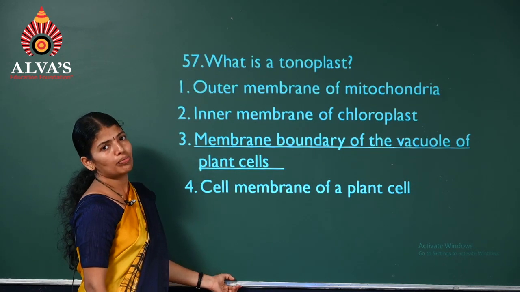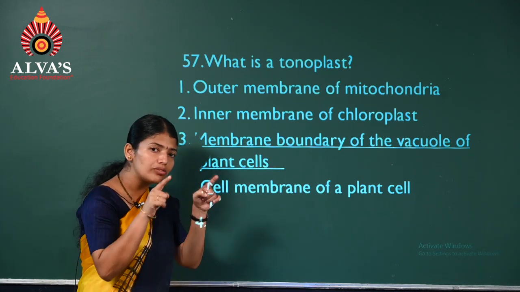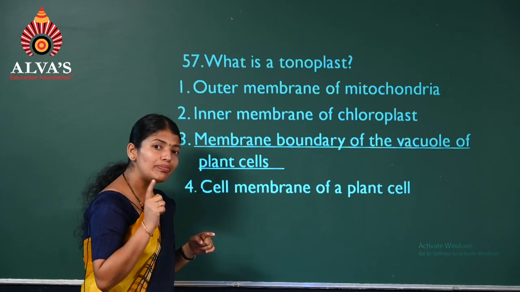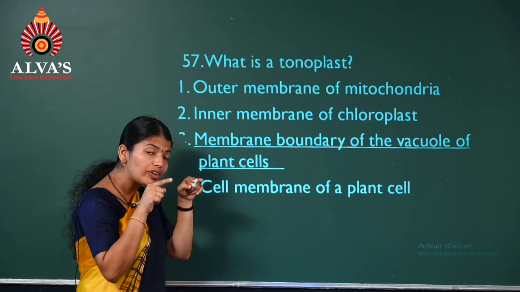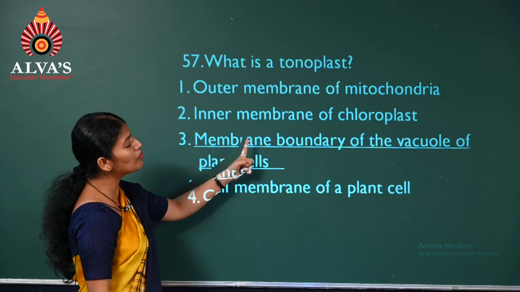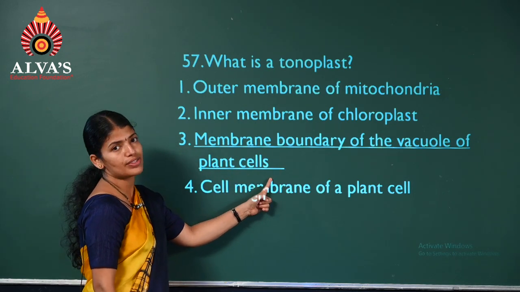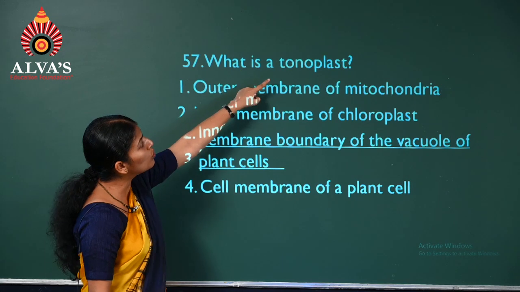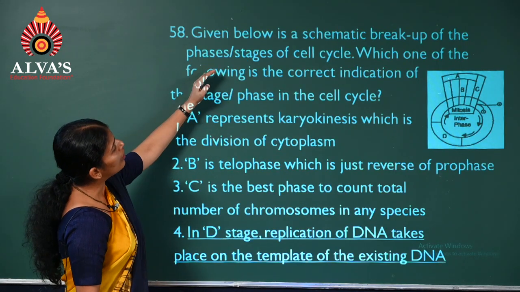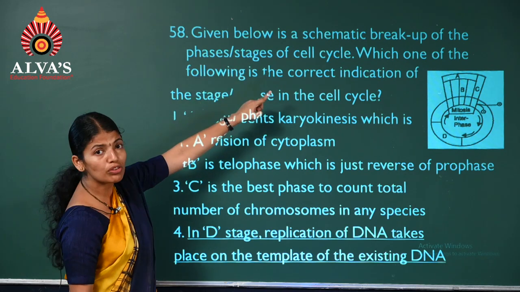What is a tonoplast? Tonoplast term we have already come across. It's a membrane which surrounds the space in case of plant cells, or it's a covering of vacuole. So it's a membrane boundary of the vacuole in plant cells. The term is tonoplast.